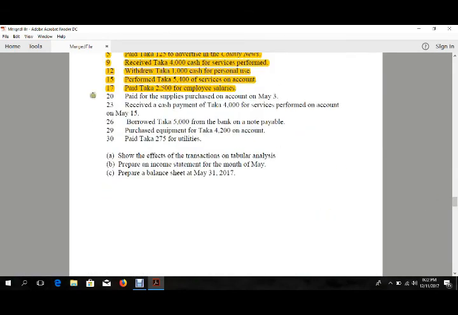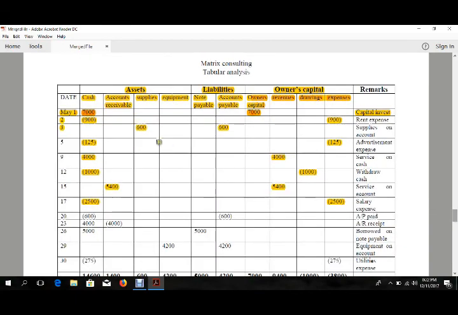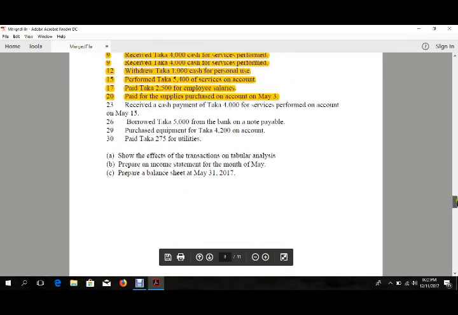On May 20, Trixie paid for the supplies purchased on account on May 3rd. She paid the money that she owed from May 3rd, when she bought some supplies but didn't pay. On May 20 she paid the money. So we'll subtract the money from the cash and also from the accounts payable, as she already paid, there is no due. And let's go for the next entry.